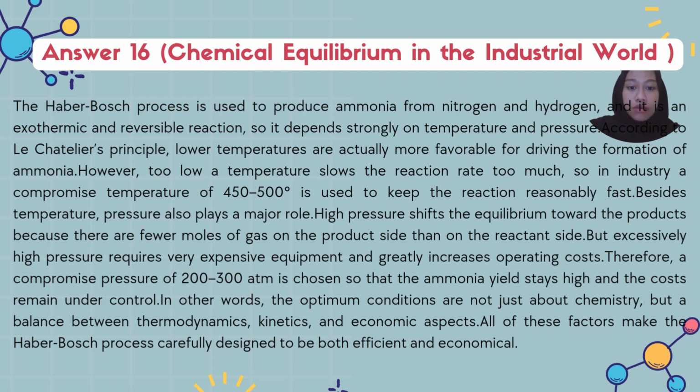Therefore, a compromise pressure of 200 to 300 atmospheres is chosen so that the ammonia yield stays high and the costs remain under control. In other words, the optimum conditions are not just about chemistry, but a balance between thermodynamics, kinetics, and economic aspects. All of these factors make the Haber-Bosch process carefully designed to be both efficient and economical.